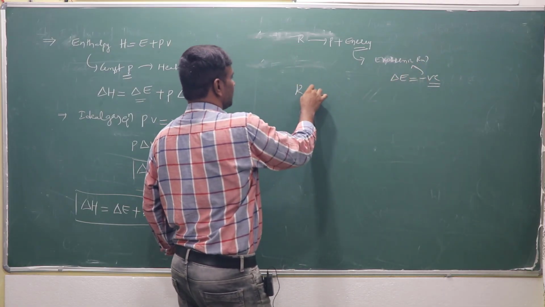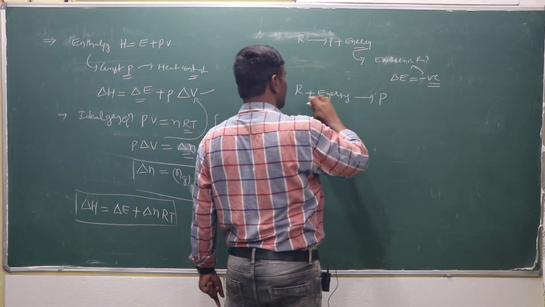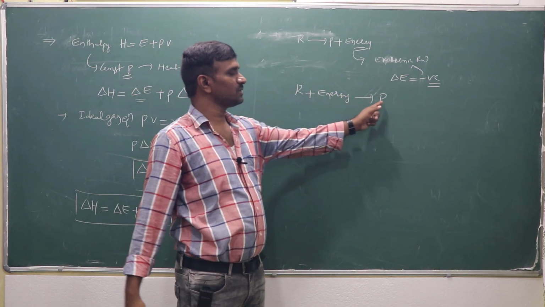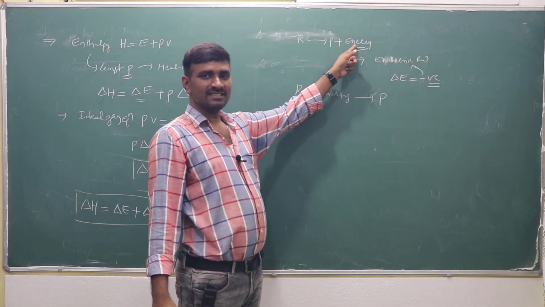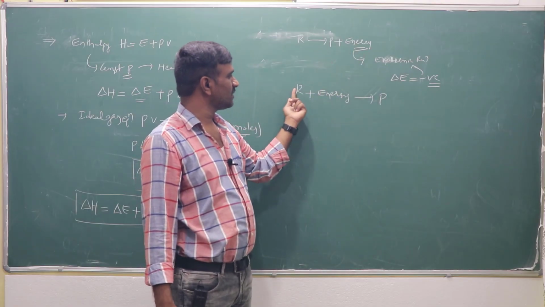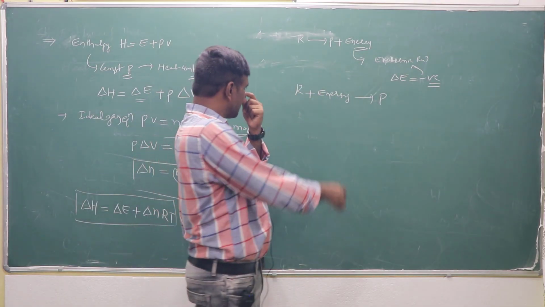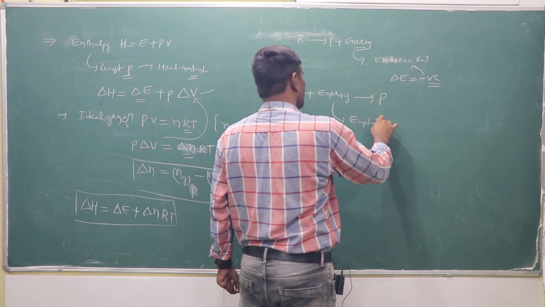If we must supply some amount of energy to the reactants, only then will the reaction take place, and the reactants are converted to products. Here excess energy is released in the exothermic case, while here we supply energy; this is called an endothermic reaction.